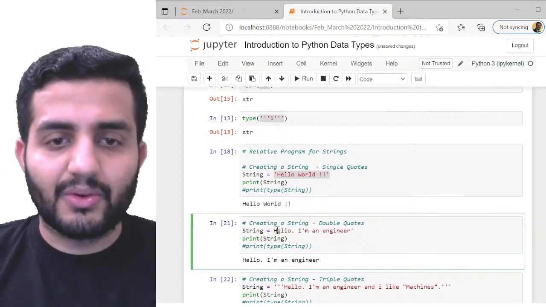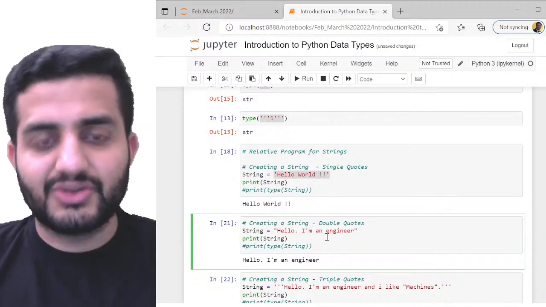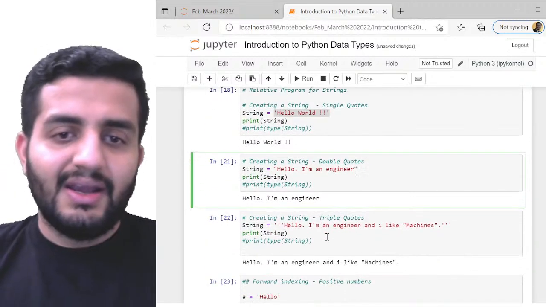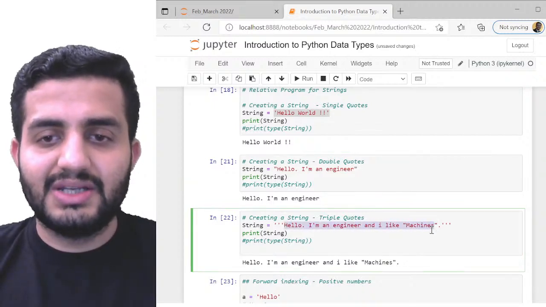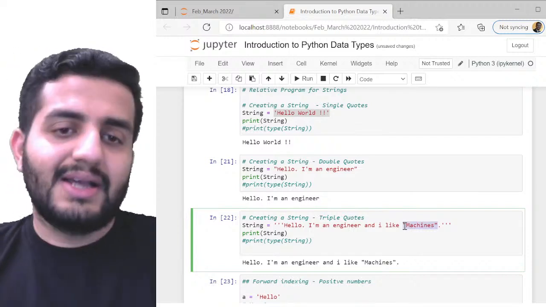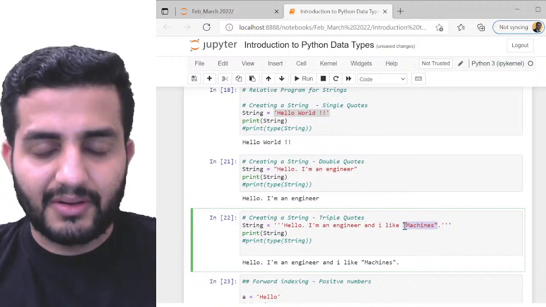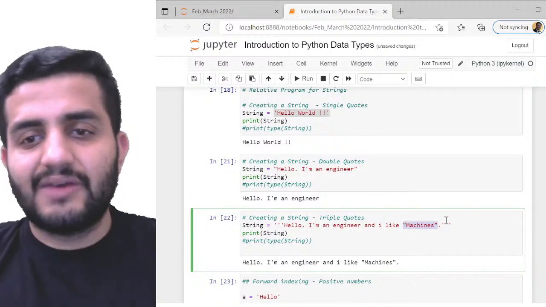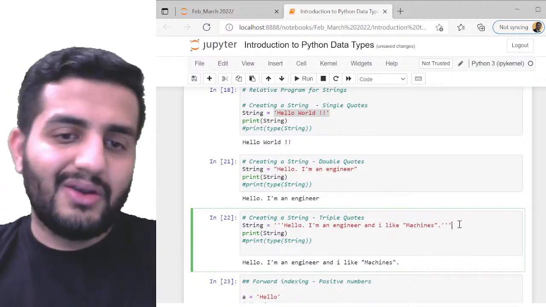I have to use double quotes, because the single quote is already part of my string. Likewise for triple quotes: in the sentence "Hello, I am an engineer and like "machines"", machines is under double quotes, so I cannot use double quotes as my enclosing quotes anymore. In this case, I have to use triple quotes. This is the way we identify when to use what.